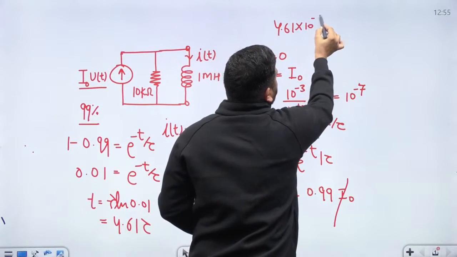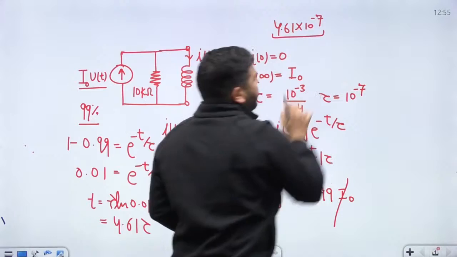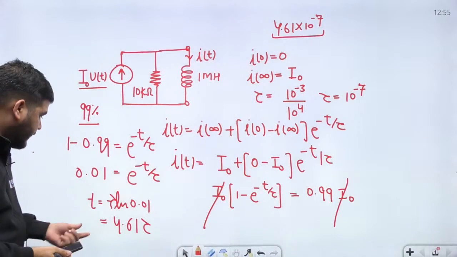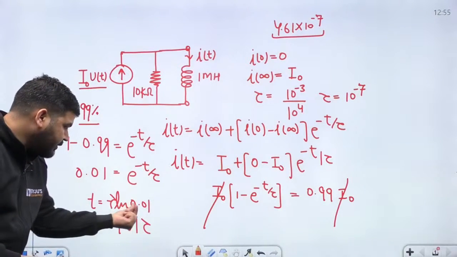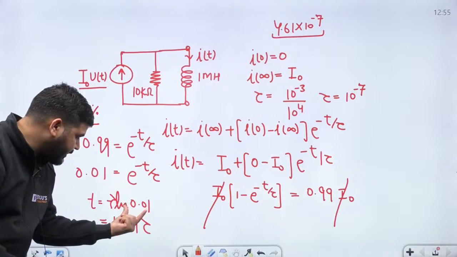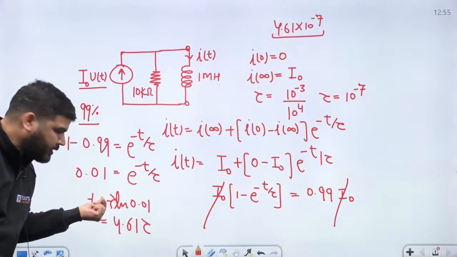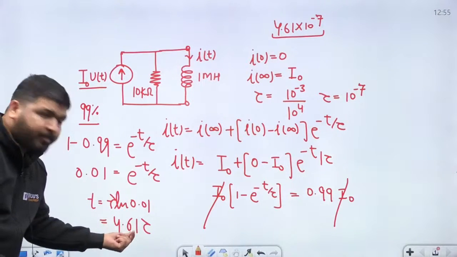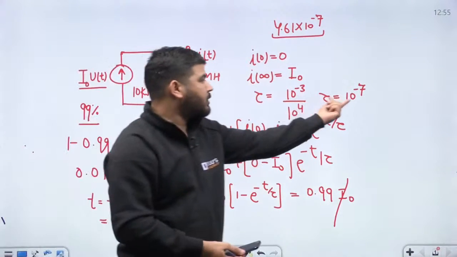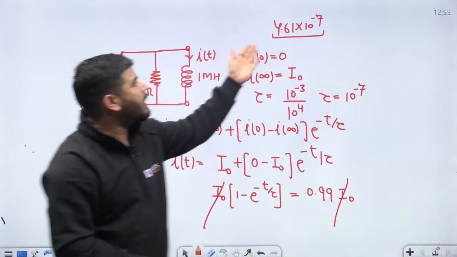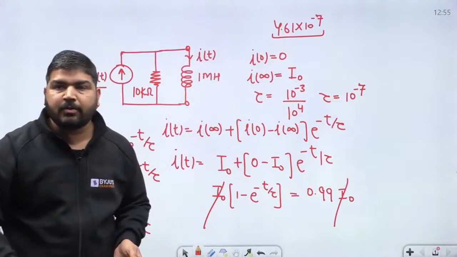You check the calculation, guys. Please check the calculation. I think the answer should be like this. Just calculate ln 0.01, and since the value of this ln will be negative, and there is one more negative sign outside, it will become positive. You put the value of tau, which is 10 to the minus 7, and you will get the answer. So this was an easy question.